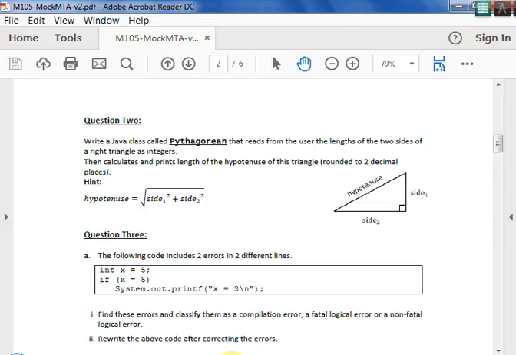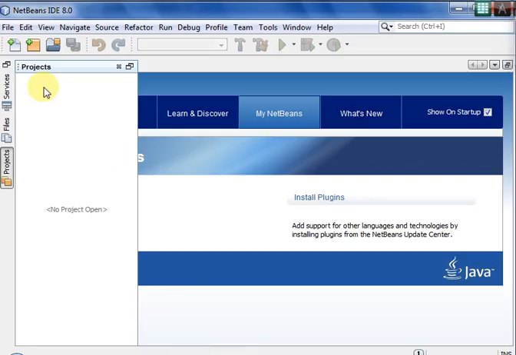So what is the input from the user? It reads the lengths of two sides, that is side 1 and side 2, and uses them with the mathematical formula to calculate the hypotenuse. Now to do it, let us do it in NetBeans for you.